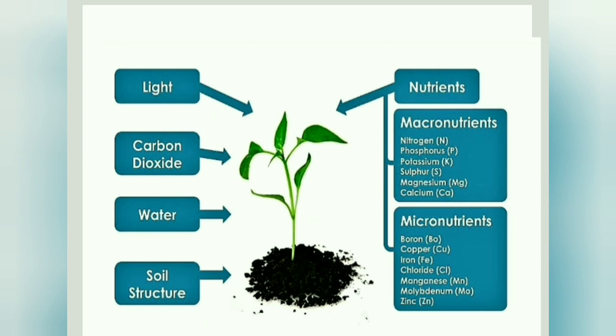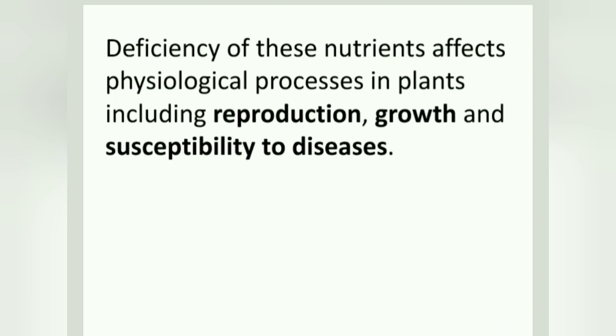Here you can see an image which shows macronutrients and micronutrients. Macronutrients, remember NPK, along with that calcium, magnesium, sulfur. Micronutrients are boron, copper, chlorine, iron, manganese, molybdenum, zinc. So magnesium comes under macronutrients, manganese comes under micronutrients.